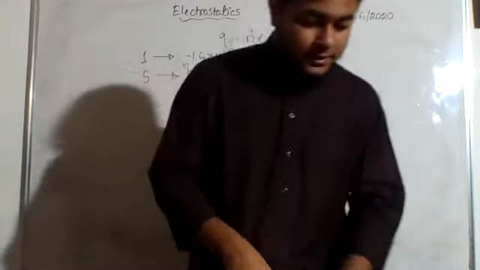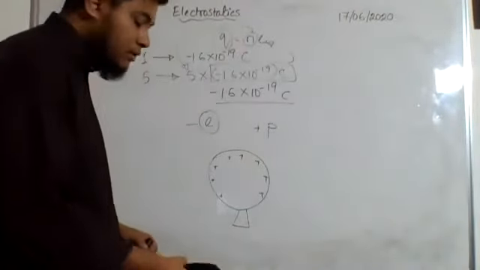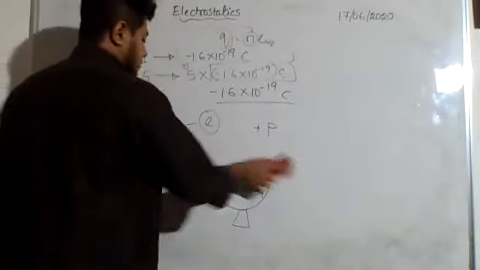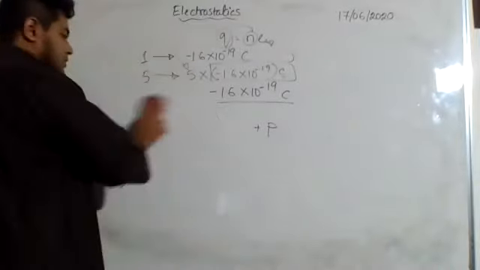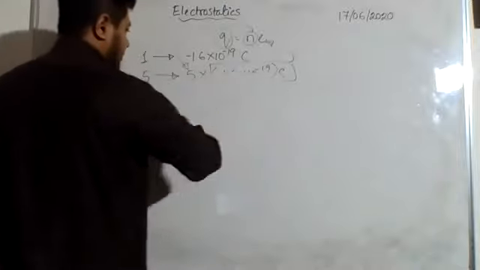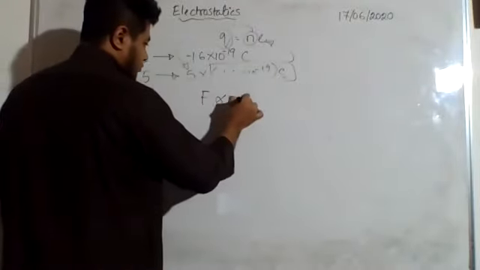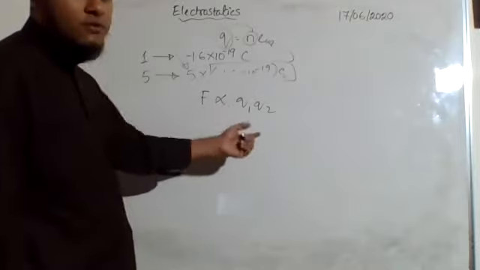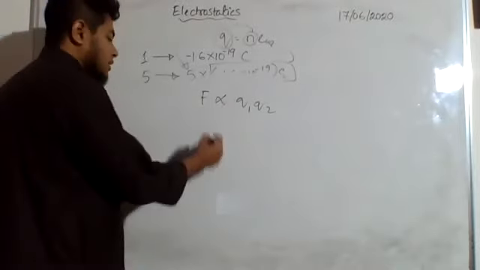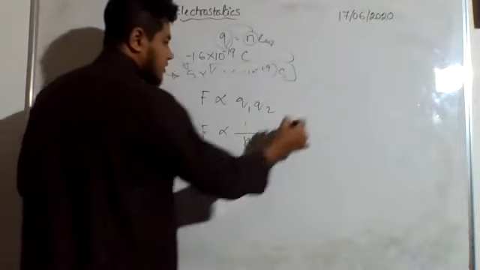If I write the law on the board, I will not write the statement because you know it already. I will just write the expression so that you can use it later for numerical problems. F is proportional to Q1 Q2, the amount of charges. That means if you increase the amount of charge, you increase the force between them. And F is inversely proportional to the square of the distance R between them.